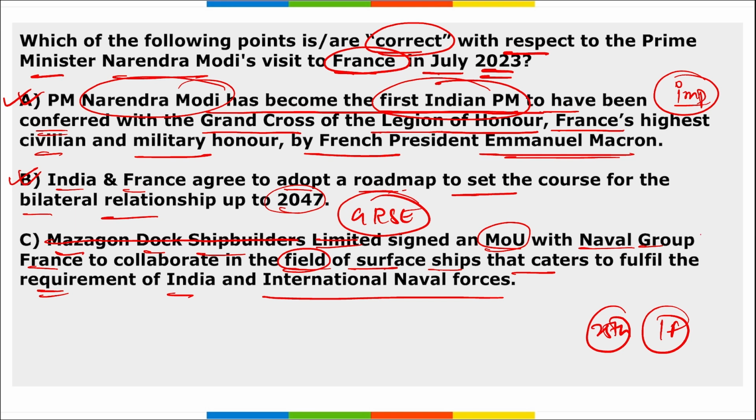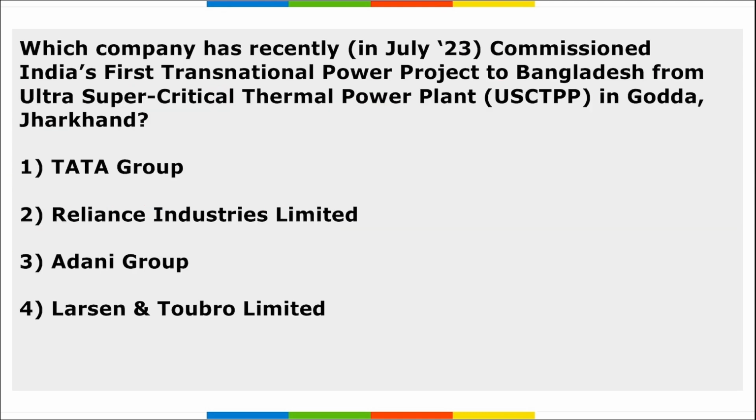This and the Naval Group of France together signed this MOU, to collaborate in the field of surface ships that caters to the requirements of India and international naval forces. So option C is wrong. What is the right option? GRSE.